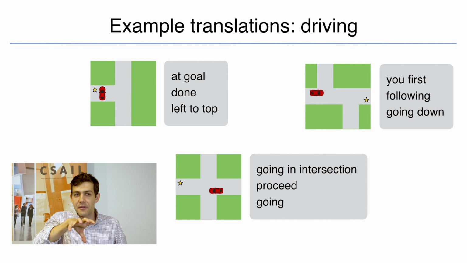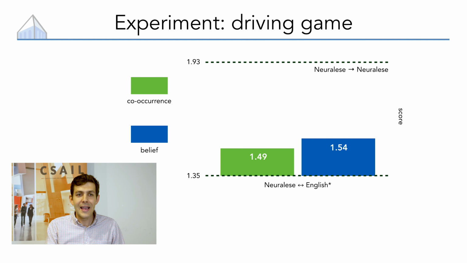of the world. We only see the message that this red car sent to the blue car when it was playing this game, but the translations are still capturing things like that the agent says done or at goal when it's close to the position that it's trying to reach. It says you first when it hasn't yet entered the intersection, and so on. In terms of actual game outcomes, the story here is basically the same. We can do much better than random chance, and a little better than a statistical baseline by really reasoning explicitly about the beliefs of humans and about the beliefs of learned models.